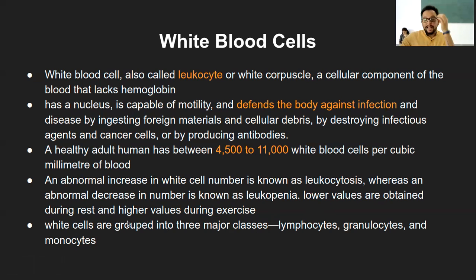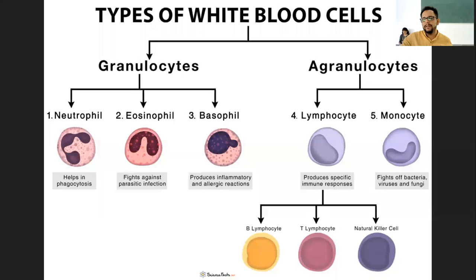White blood cells are classified into two major classes, what we know as granulocytes and agranulocytes. But there are different ways of classifying them. One of them is represented here: lymphocyte, granulocyte, and monocyte. But if you look at this chart, you can clearly see there are two types, granulocyte and the lymphocyte and monocyte.